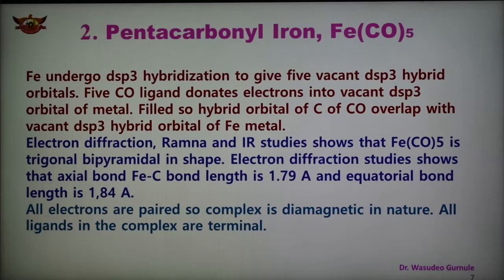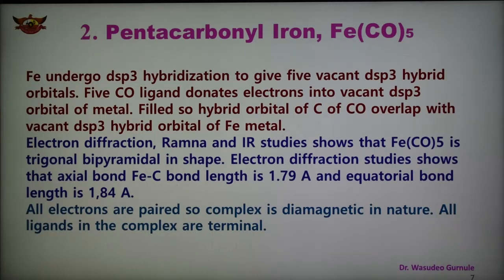Electron diffraction, Raman and IR studies also show that Fe(CO)5 is trigonal bipyramidal in shape. Electron diffraction shows that the axial Fe-C bond length is 1.79 angstrom, and the equatorial Fe-C bond length is 1.84 angstrom. All electrons are paired, so the complex is again diamagnetic in nature.